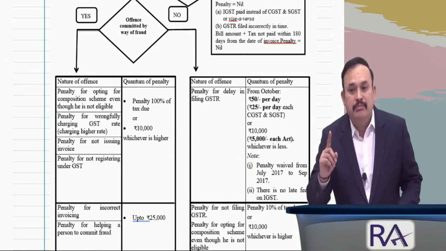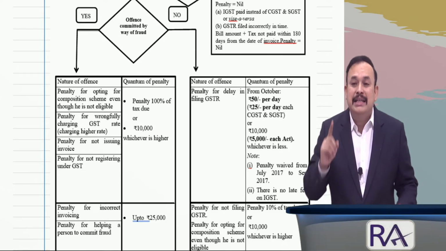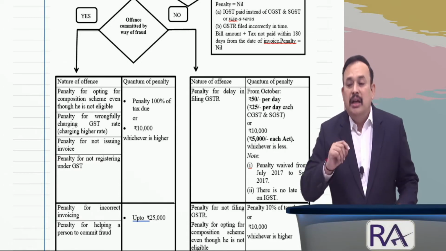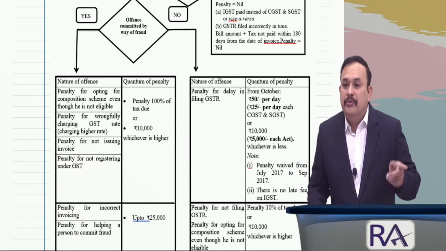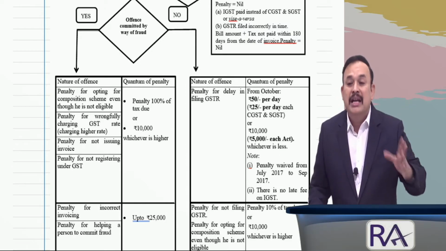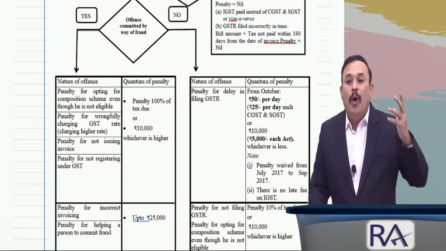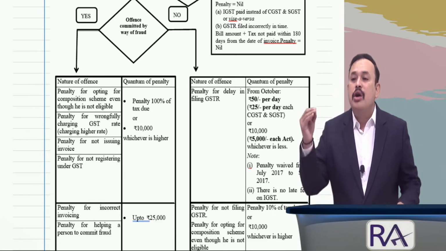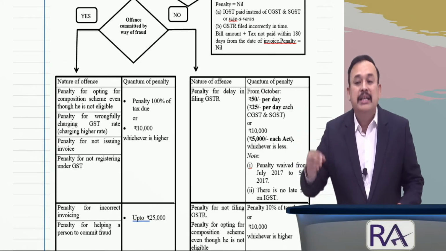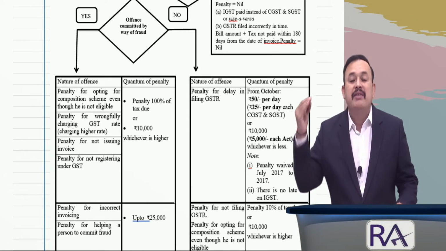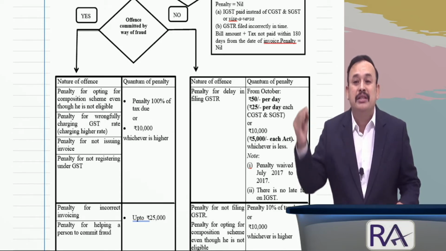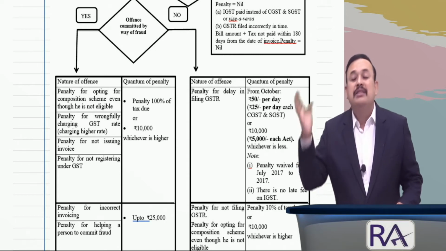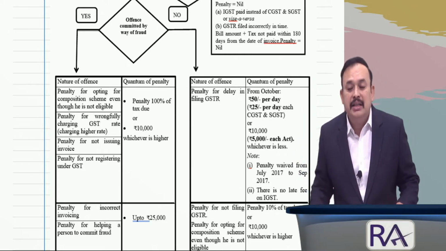At the same time, penalty under section 122, subsection 2 clause A as well as clause B, other than fraud or fraud as the case may be, is imposed while issuing a section 73 or 74 show cause notice as the case may be. A show cause notice under 73, you are aware of that, am I right? A show cause notice under 74, you are aware of that. Section 73 show cause notice is issued to a person to recover the taxes where he has evaded the tax, in cases other than fraud.